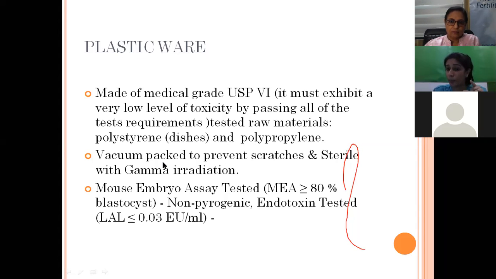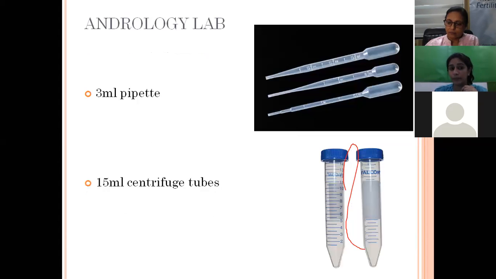They are vacuum packed and have been passed through gamma irradiation so that no contaminants are present. They should also be mouse embryo assay tested as well as non-pyrogenic. So the plasticware used in both the embryology lab and the andrology lab should undergo all these steps so that it is fit for use in an IVF lab.